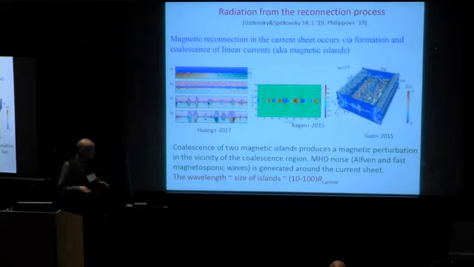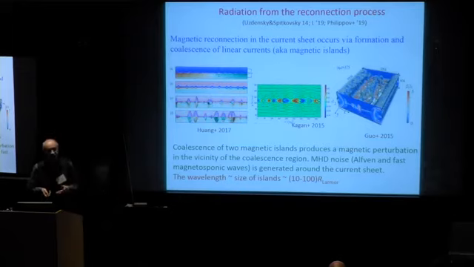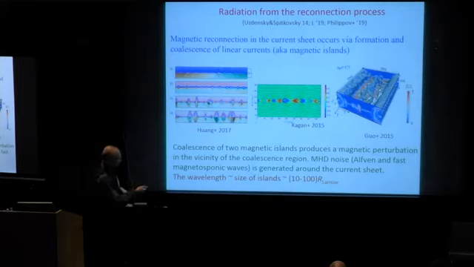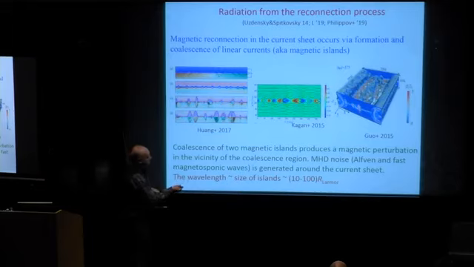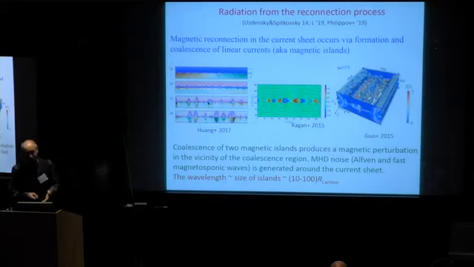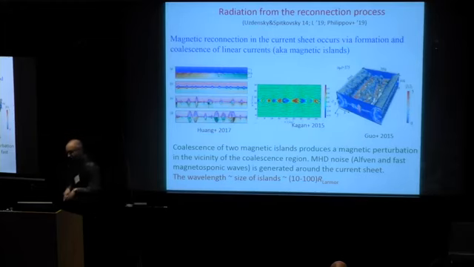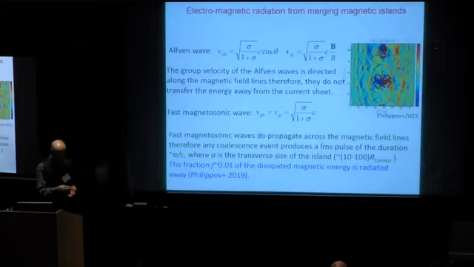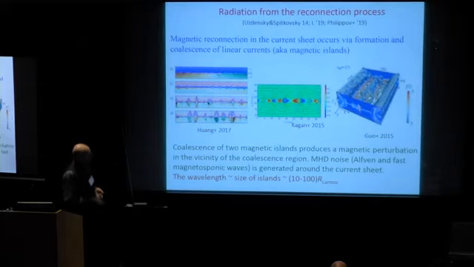Let us consider reconnection in the magnetically dominated system. It is well known that reconnection occurs via formation of what are called magnetic islands, which are in fact linear currents. They look like islands in the cross-section. These islands are formed, each time they merge, new islands are formed, and so on.